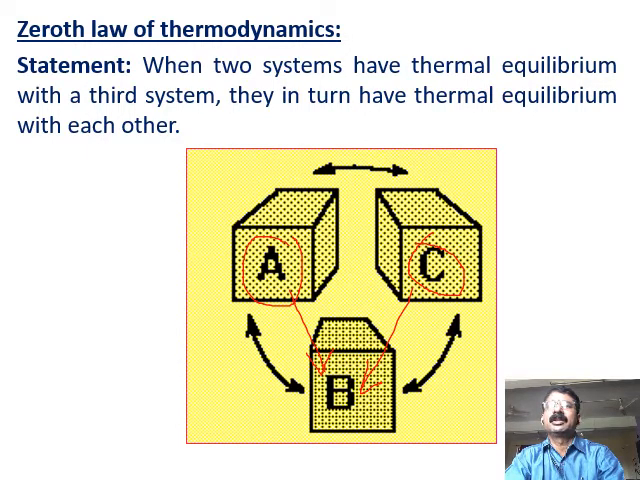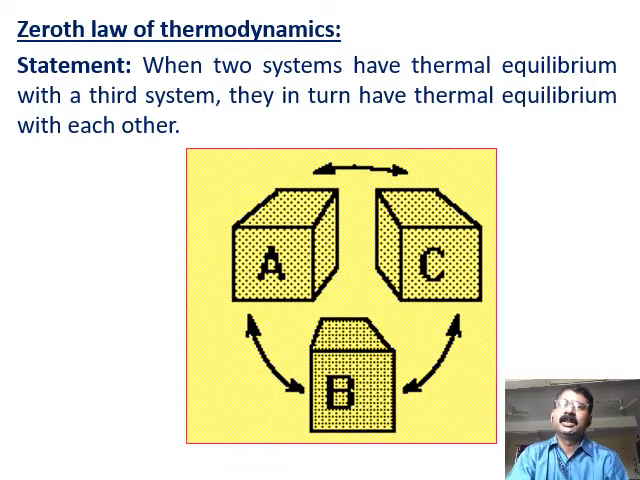The two systems are A and C, and they are having thermal equilibrium with system B. Then they in turn have thermal equilibrium with each other. That means he says A and C are also in thermal equilibrium, right? So that is quite obvious, easy to understand, that if two bodies are in thermal equilibrium or at constant temperature with the third body, then those two bodies should also be in thermal equilibrium with each other.